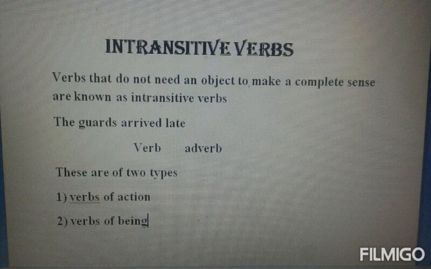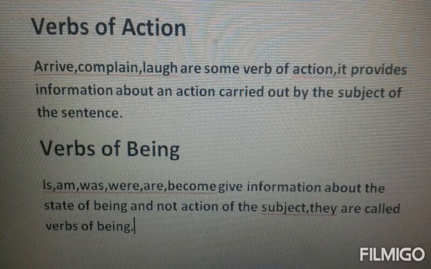Intransitive verbs are also of two types. One is verbs of action and another is verbs of being. Verbs of action such as arrive, complain, cry, laugh, smile, all these are verbs of action. These verbs of action give information about the action that is being carried out by the subject in the sentence.